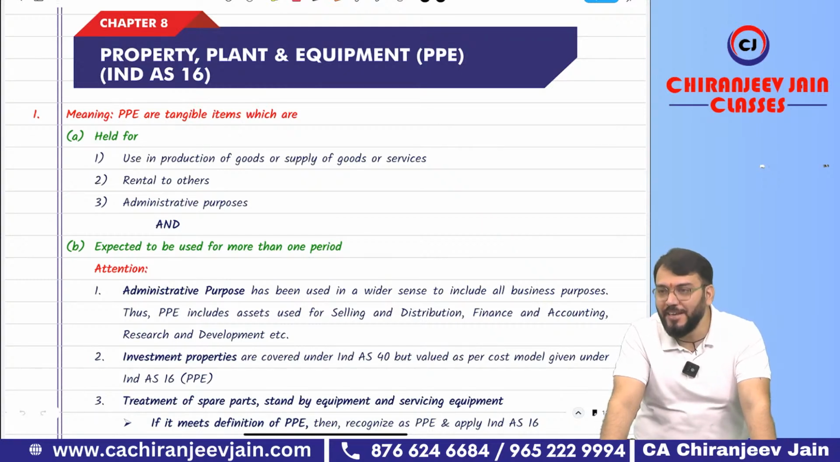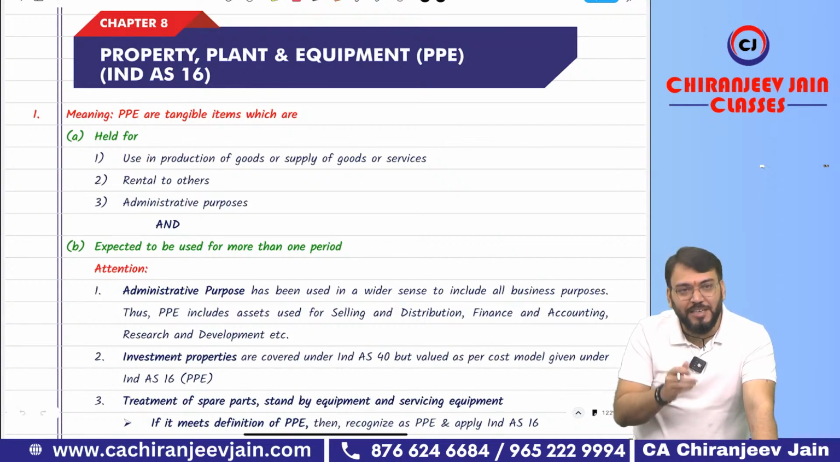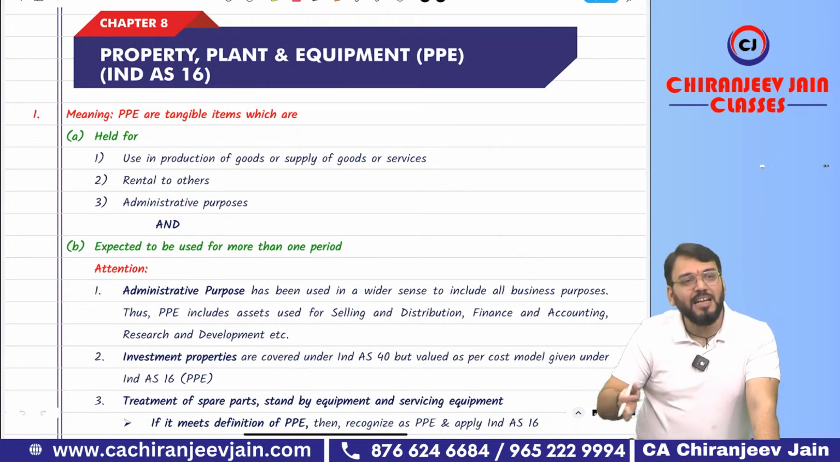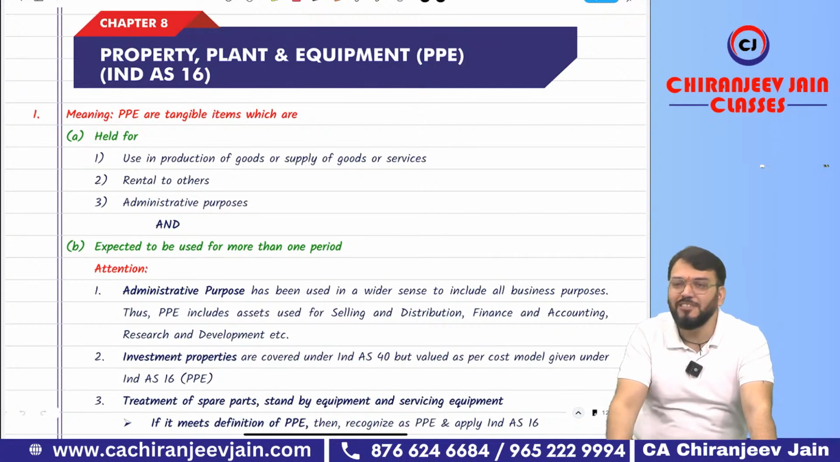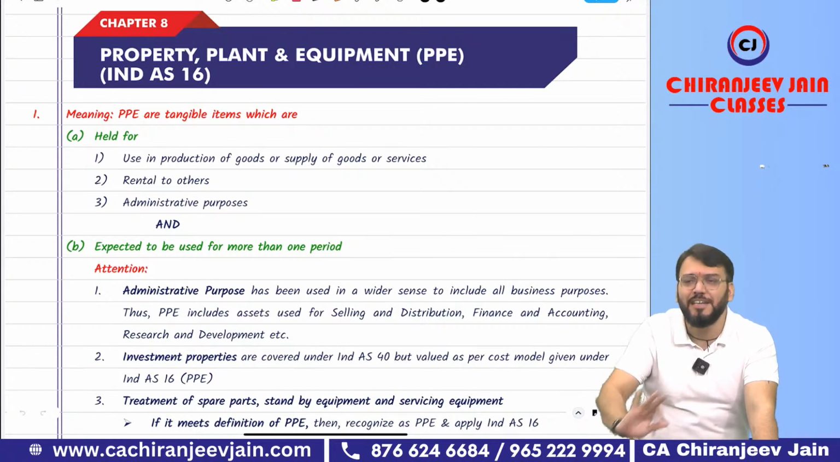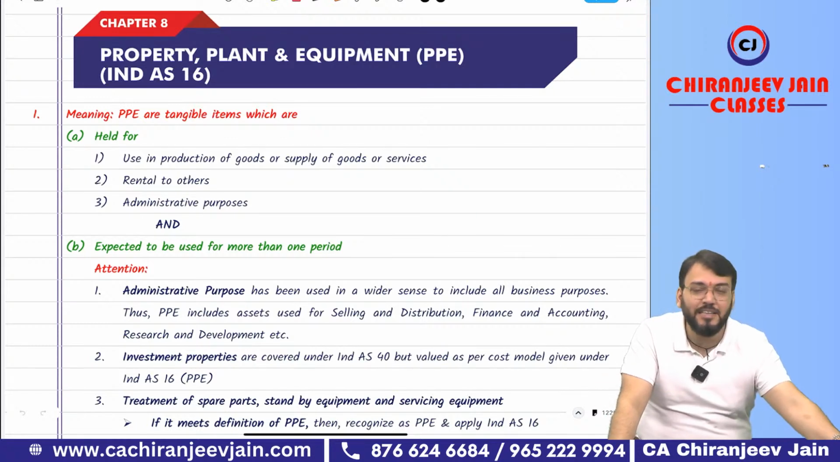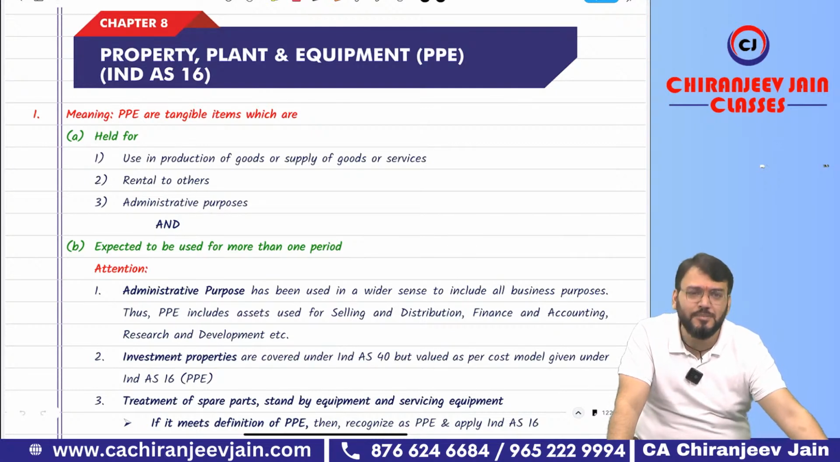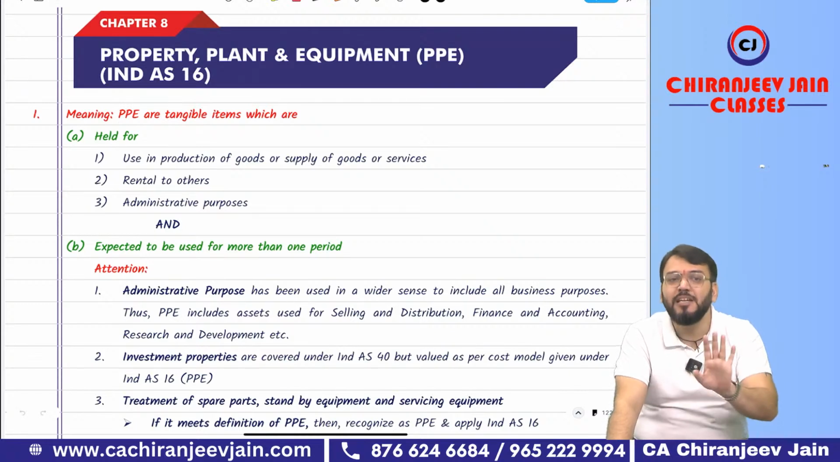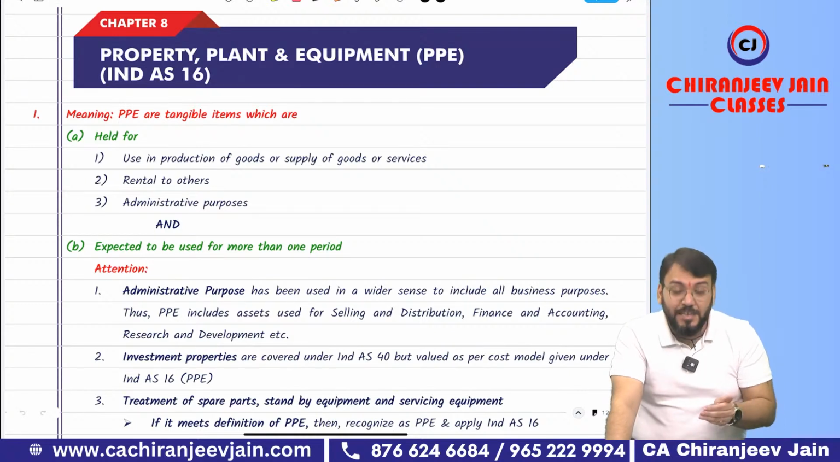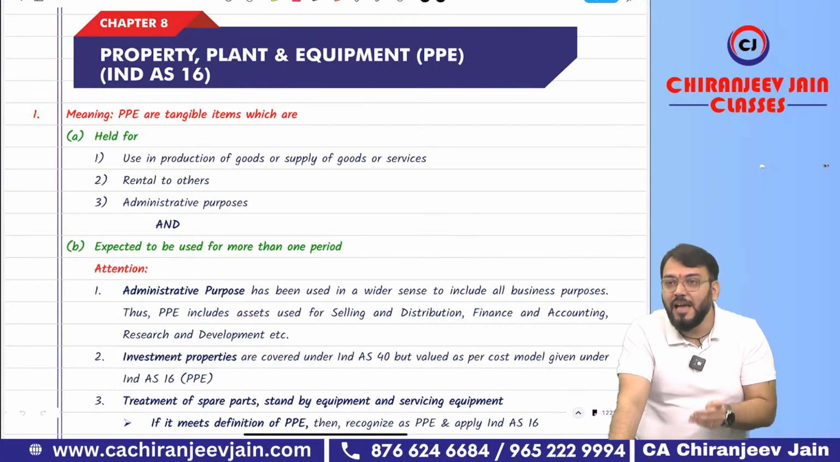One of the very important Ind ASs. Why is it important? Because if you understand this particular Ind AS, other Ind ASs related to assets will become very simple. For example, Ind AS 38, intangible asset, will become simple because Ind AS 38 is more or less similar to Ind AS 16. Then we'll do Ind AS 40, investment property. That is also not exactly the same, but similar to Ind AS 16. So I will take more time under Ind AS 16 and less time under Ind AS 38 and Ind AS 40.